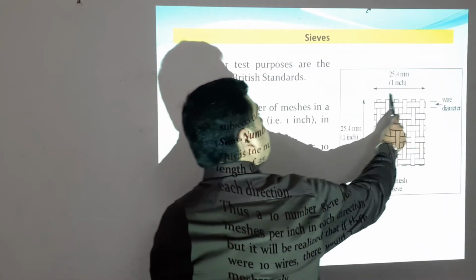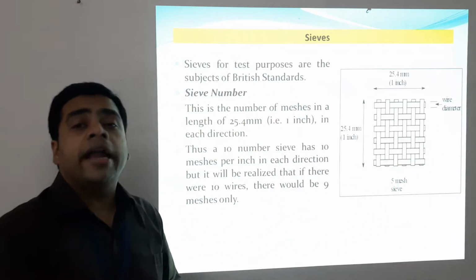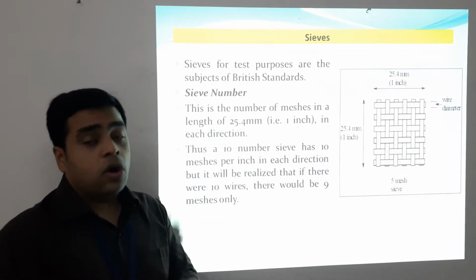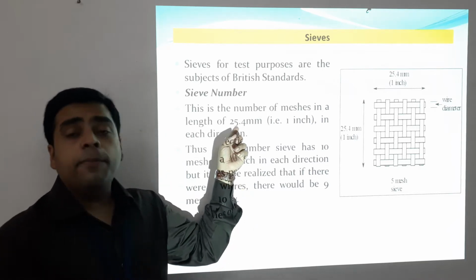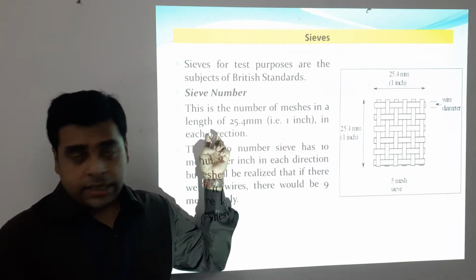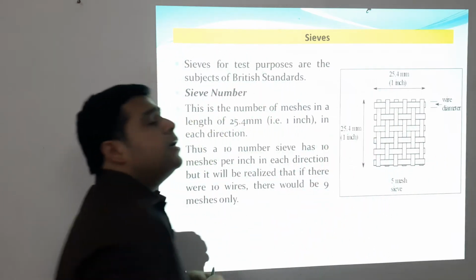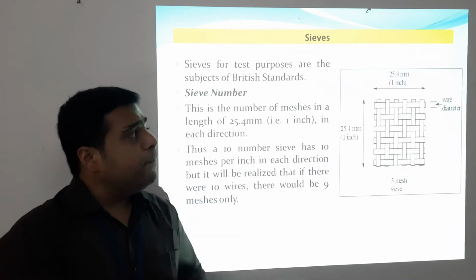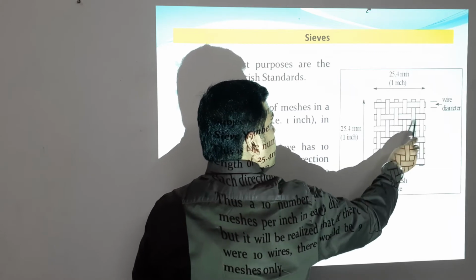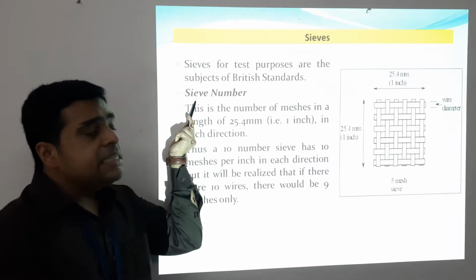So we can imagine this as a wire mesh. Basically the sieves are a combination of different wires. So how is a sieve number assigned? It is the number of squares or meshes in a length of about 25.4 millimeters, that is 1 inch, in each direction. That is, if you move in any direction up to a measure of 25.4 millimeters or 1 inch, the number of meshes which will appear will be designated as the sieve number.